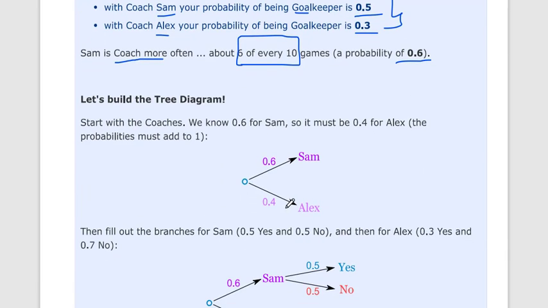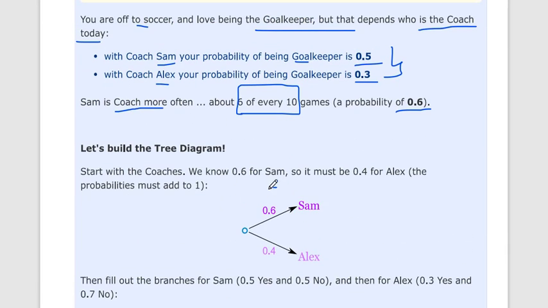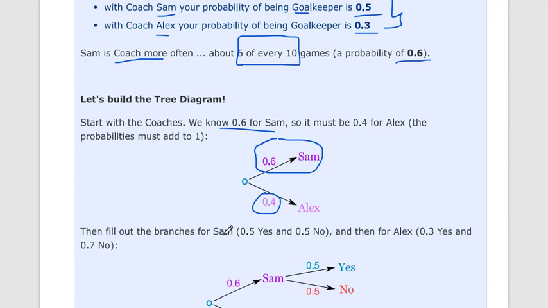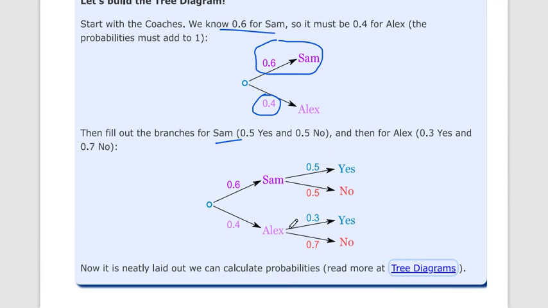So now let's take a tree diagram. Start with the coaches. We know the probability that Sam will come is 0.6, which is already given. We also know the probability for Alex is 0.4. Why? Because the sum of both probabilities is 1. Now we fill out the branches for Sam.